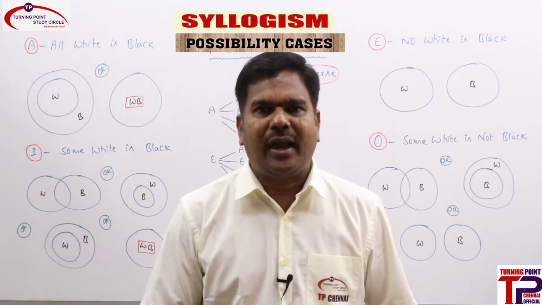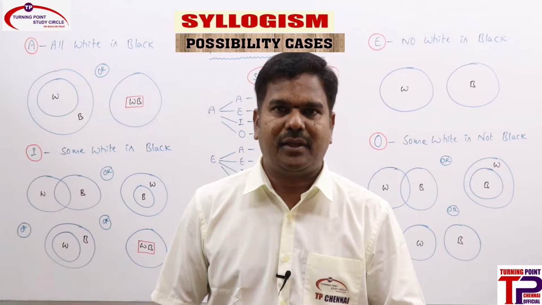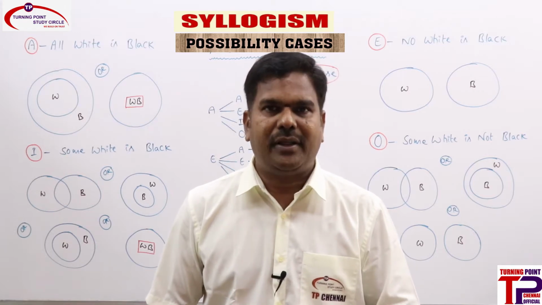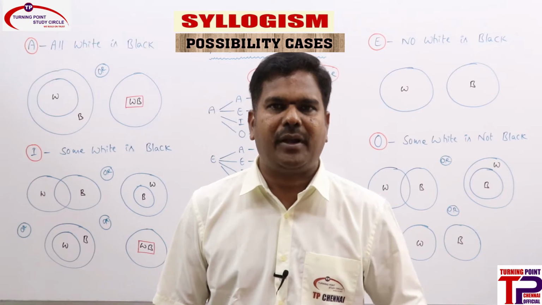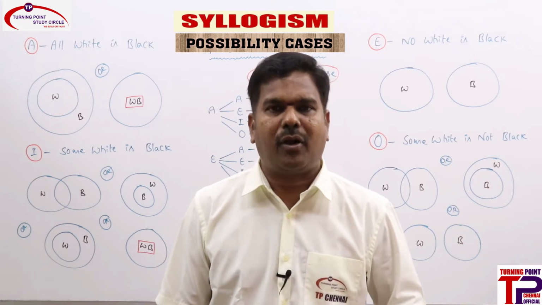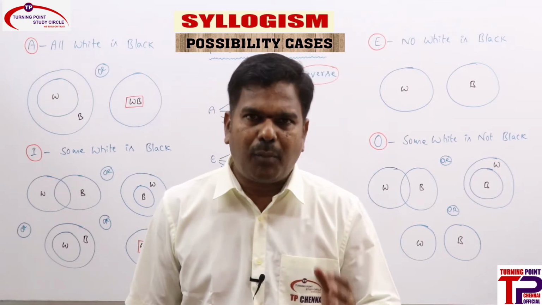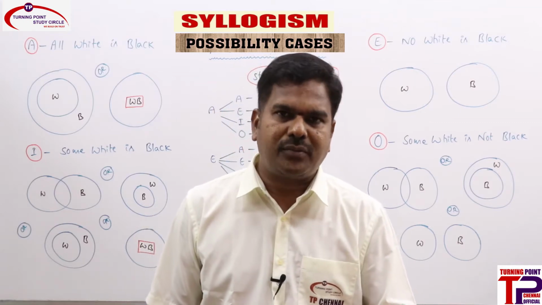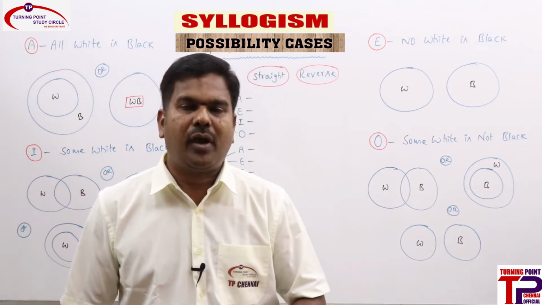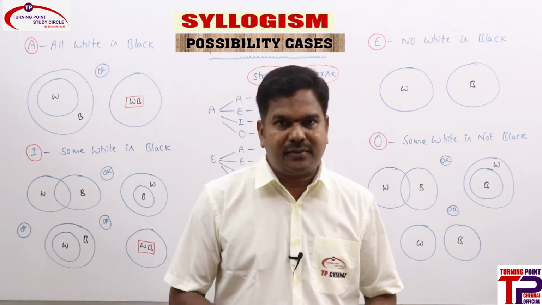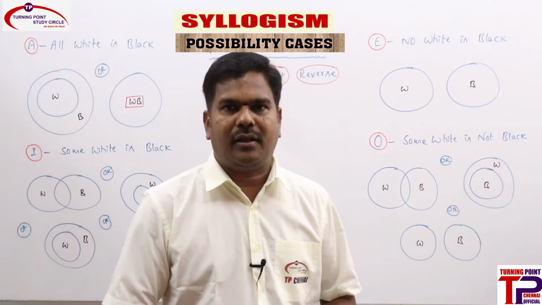But now we are going ahead with a very interesting and very important topic: possibilities in syllogism. We have seen rule-based ones, immediate inferences, and complementary pairs, and we have solved many problems. But possibilities are a different one. What are possibilities, and how do we solve the problems under possibilities? All these things we will discuss. And many of you have a doubt whether syllogism possibilities can be solved with the analytical method.